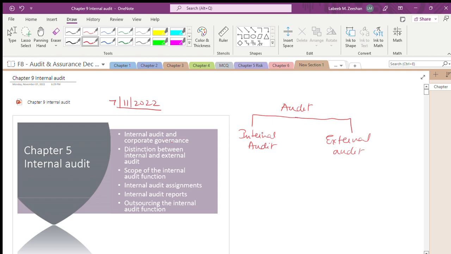What is the difference between internal audit and external audit? What are the functions of internal audit? Sometimes people will not take into consideration the appointment of an internal auditor. They will outsource the internal audit.